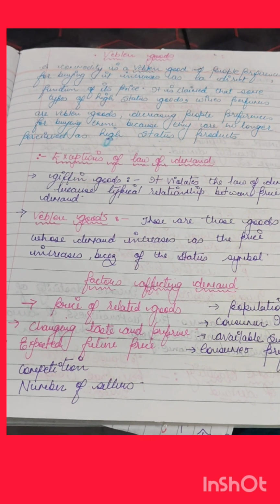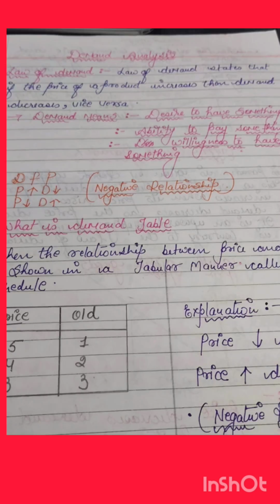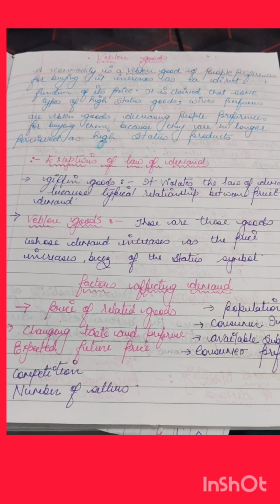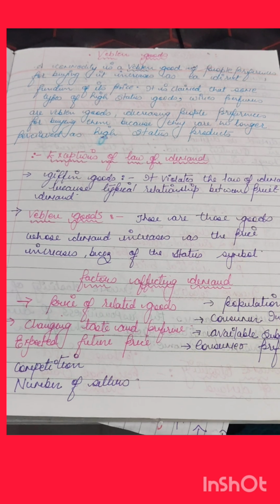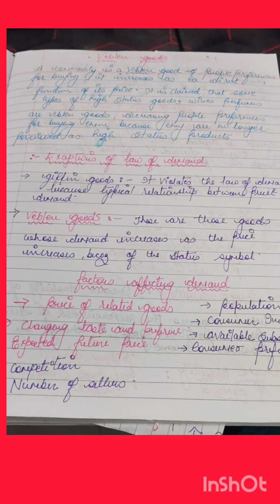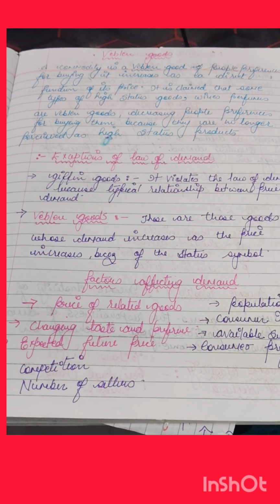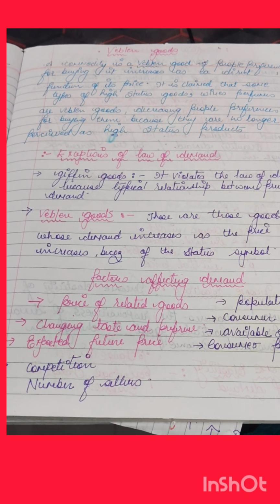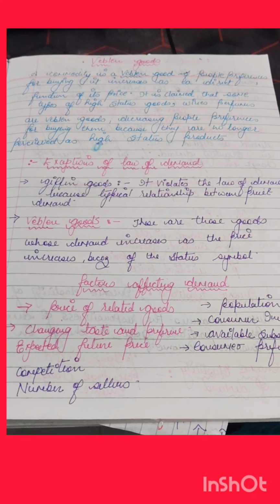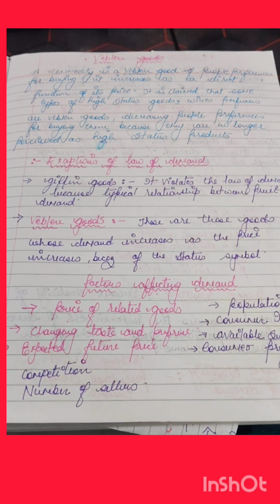Second is future prices. For example, if in the future the price of gold will increase, the demand for gold will increase in the present time. And if the price of gold is expected to decrease in the future, the customer's demand for buying gold will be postponed and shifted to the future.